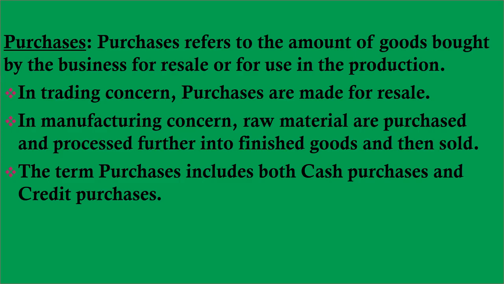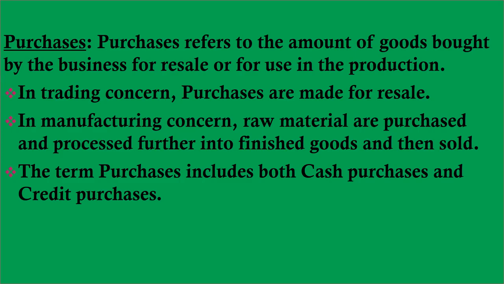See, in trading concern, purchases are made for resale. In manufacturing concern, raw materials are purchased and processed further into finished goods and sold. And the term purchases includes, this is very important, whether cash purchases or credit purchases.